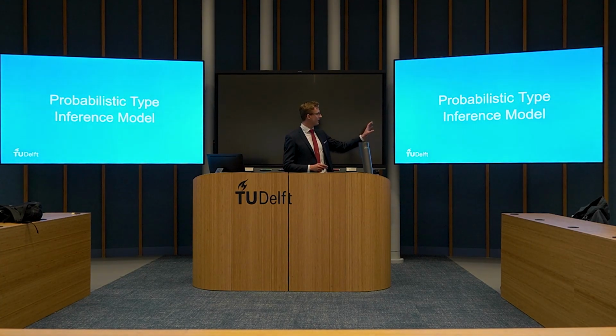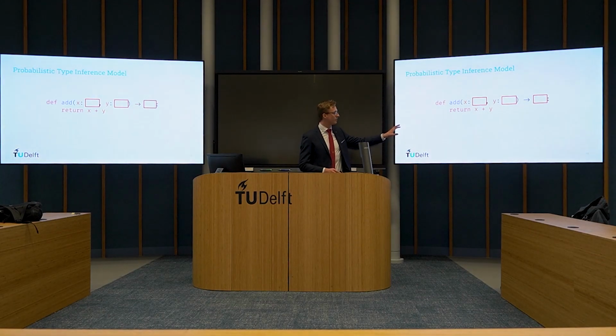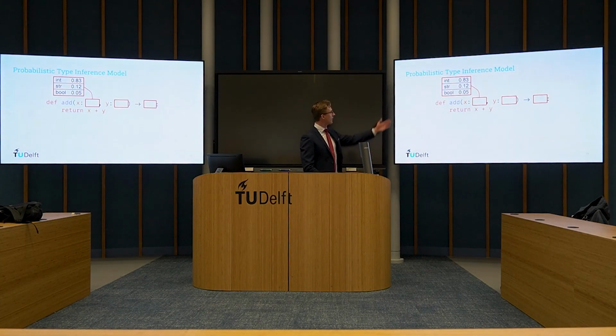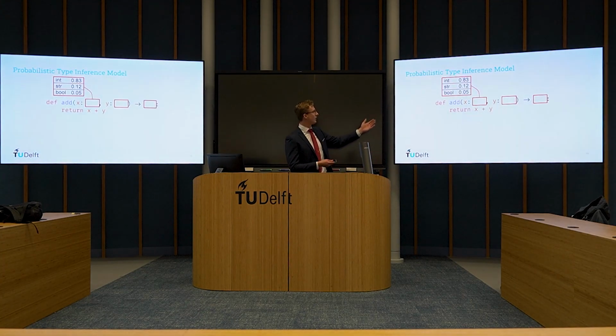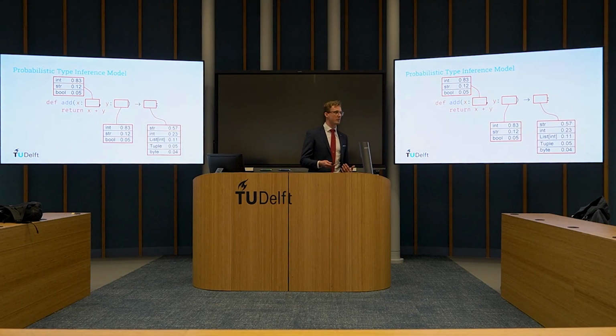Now, the next practical part of my project is probabilistic type inference models. These models, if you give them code like this, which is unannotated, but you can just see the type slots which need to be filled, give a prediction of which type to fill into the slot. For example, it returns these 3 annotations, and similarly for the second and the last one, it gives even more predictions. It returns 5 predictions.